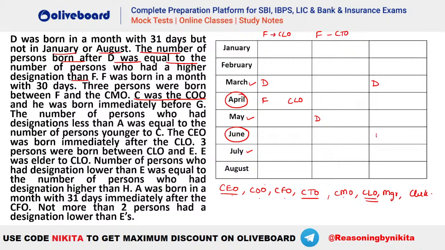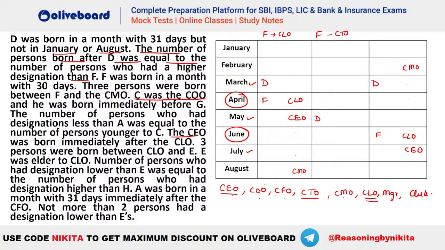Let's say we take your F here, CLO. Okay. Now what is given here? F was born in a month with 30 days. 3 persons are there between F and CMO. So you can see in the first case, 1 2 3, CMO will be this person. And in this case, 1 2 3, CMO will be this person. Okay. Now if you check, we have another information related to CLO as well. It was given the CEO was born immediately after CLO. Okay, चलो ये भी लिख लिया. CEO is here, and here also we have CEO immediately after CLO. ठीक है, तो ये भी हो गया.